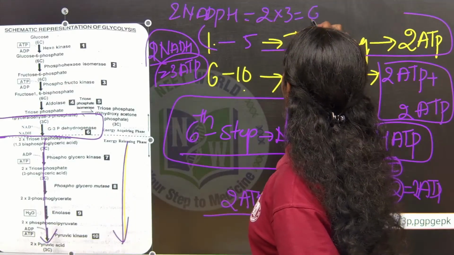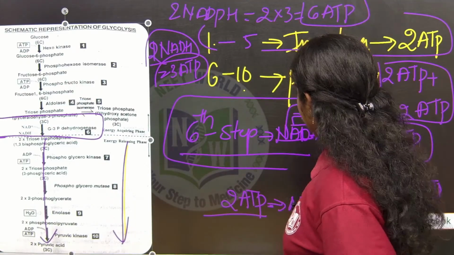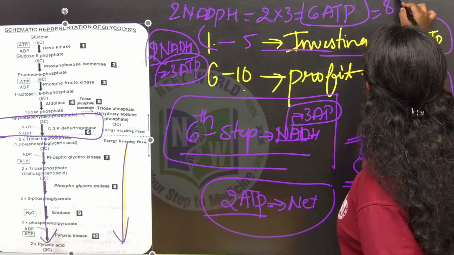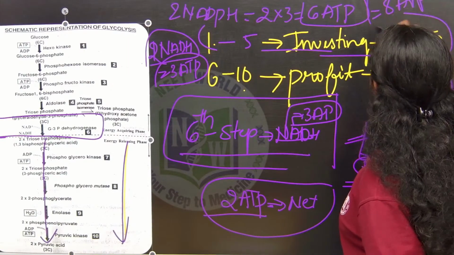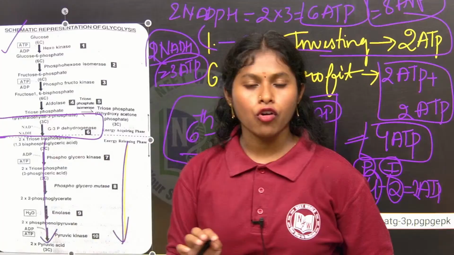Total: 6 plus the net ATP 2, which is 8 ATPs. This is the total energy formed in glycolysis.